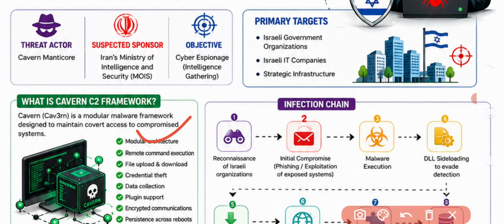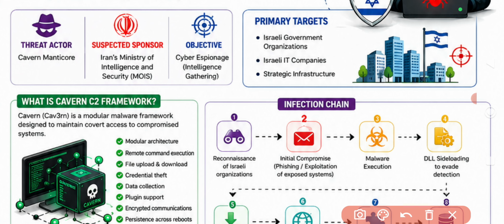Coming to the discussion about who the threat actor is, what the suspected sponsor, objective, and the primary targets are. The primary targets are the Israel government along with Israel IT companies and strategic infrastructure. The objective is all about intelligence gathering, like cyber espionage, where the suspected sponsor is the MOIS, that is Iran's Ministry of Intelligence and Security. The threat actor is Cavern Manticore, which I have already stated.